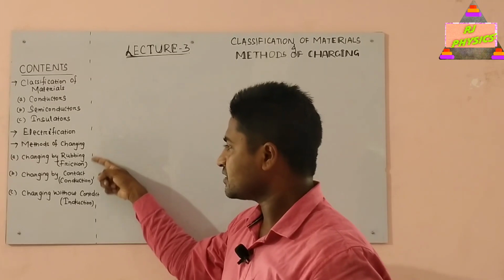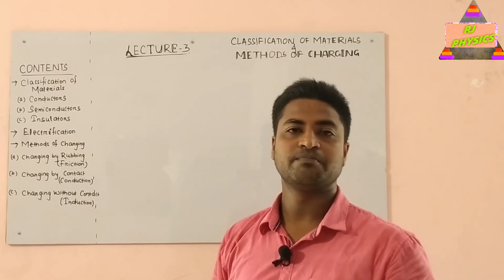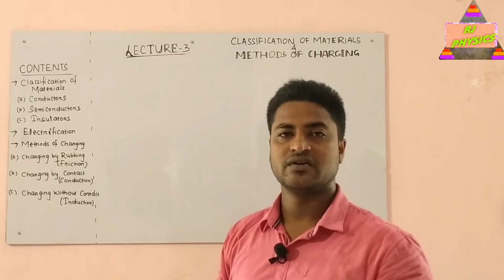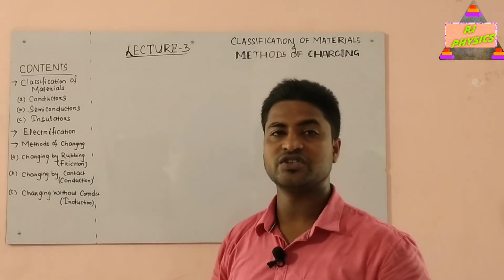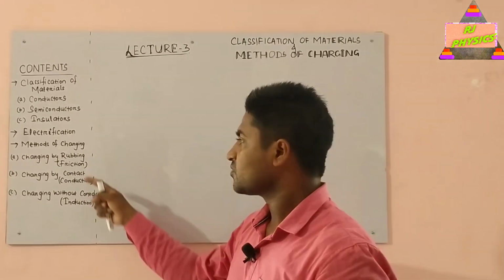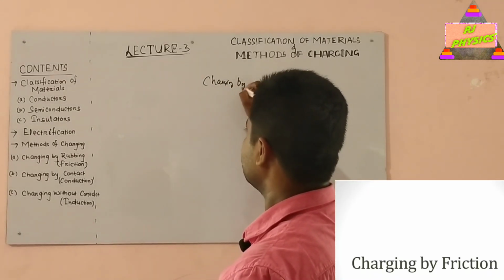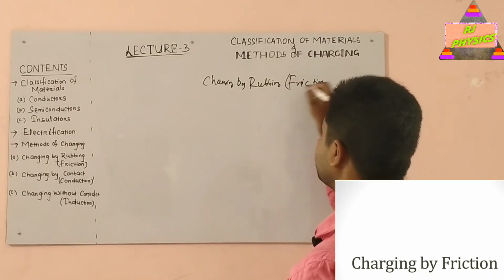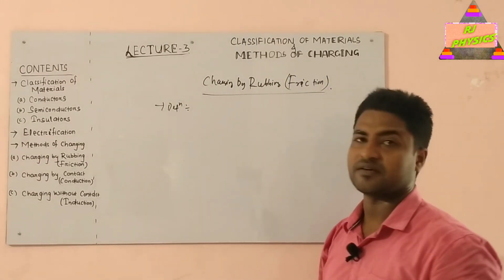So first, before discussing all these three points, we should understand what actually happens during the process of charging. In previous videos I have already told you that during the process of charging, electrons transfer from one body to another body. So these three processes are nothing but different processes in which electrons can be given or taken away from a body. Now we will start with the first one, that is charging by rubbing. It is also called friction or frictional electricity. First one is the definition. What do you mean by charging by rubbing or friction?